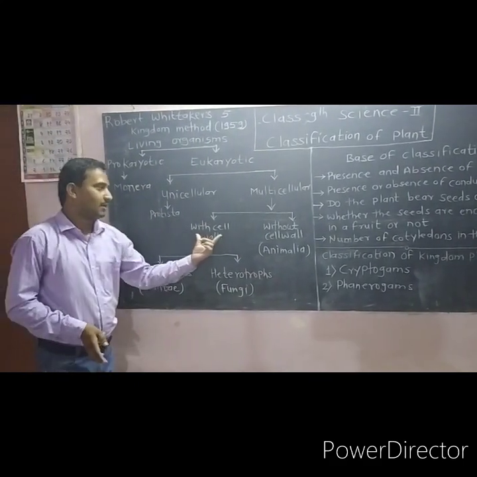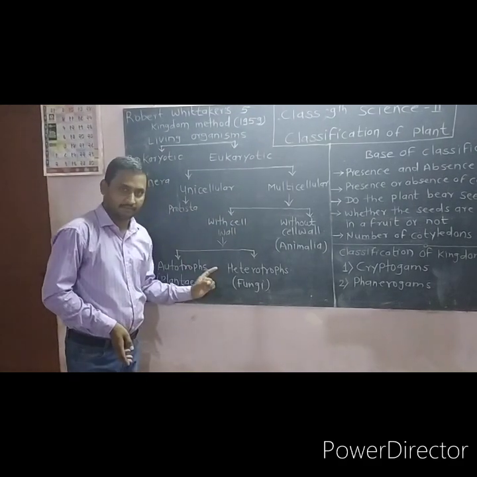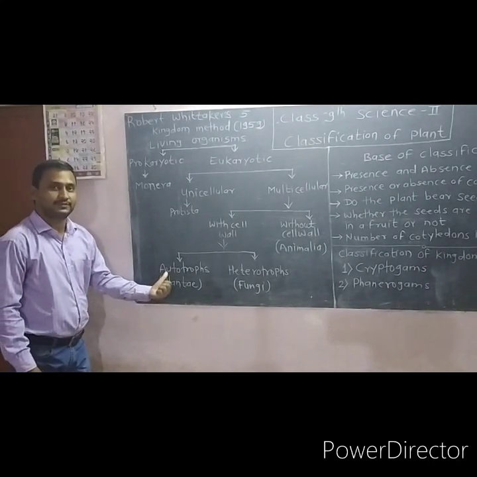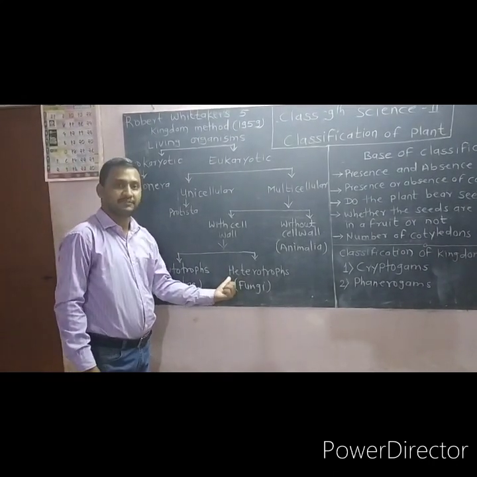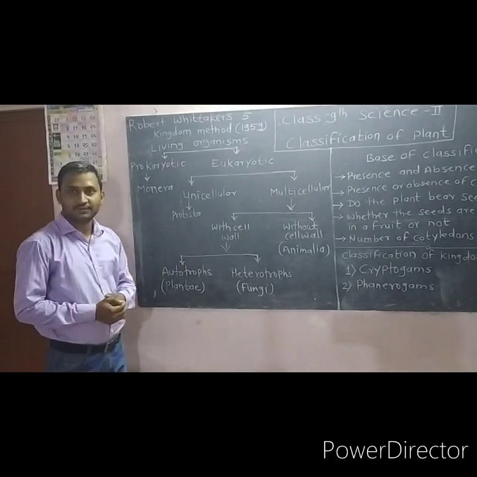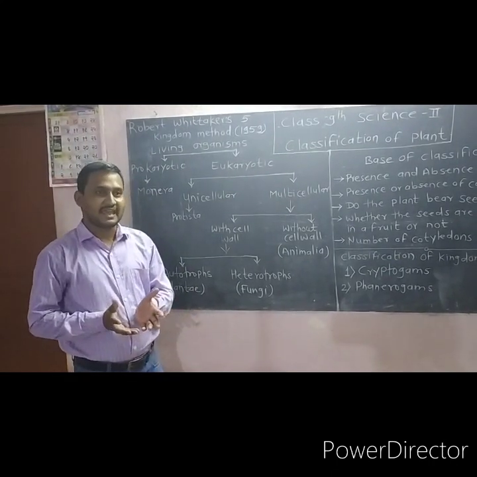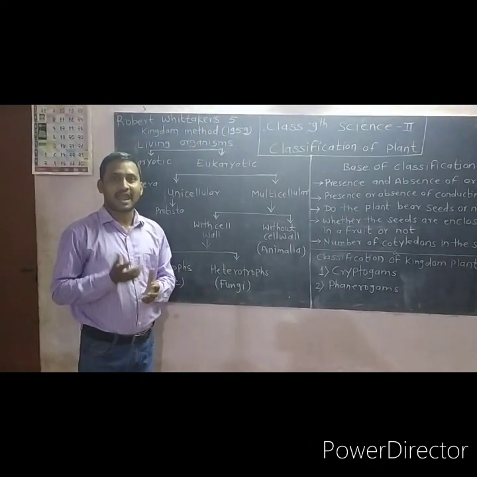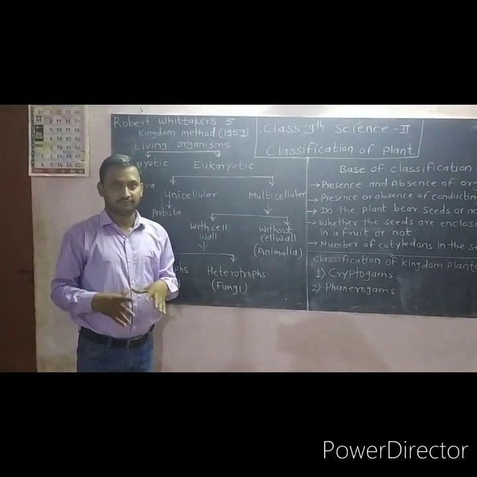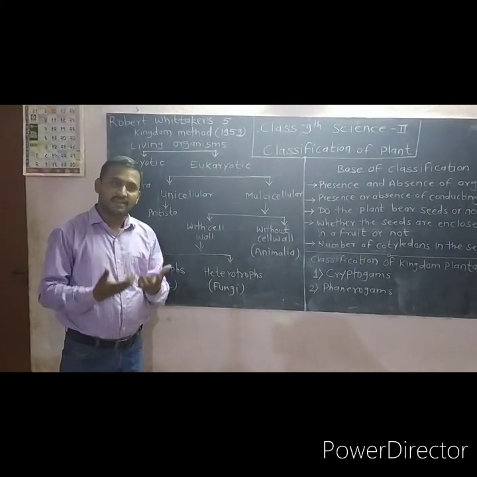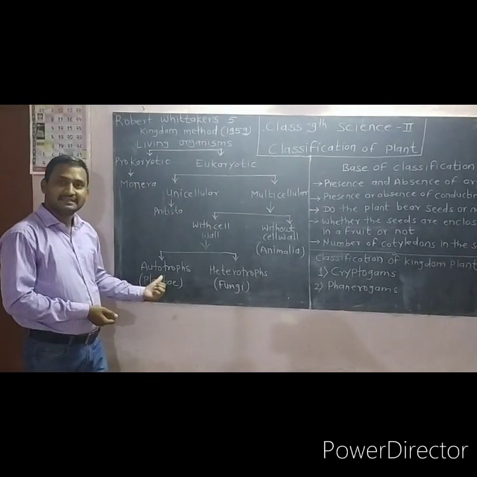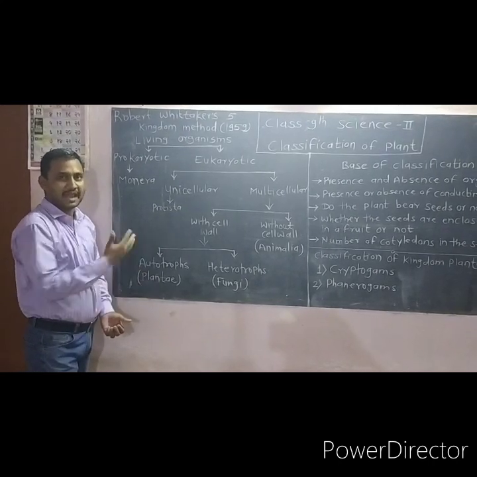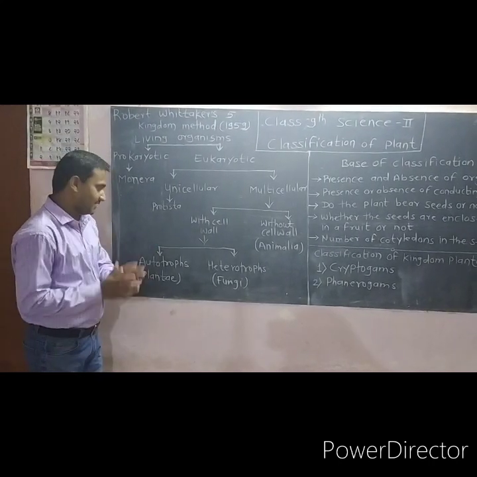Then we look at the with cell wall group. It is divided into two types again: first is autotrophs and another is heterotrophs. What are autotrophs? Autotrophs can perform the photosynthesis process. They prepare their own food, so that is why they are autotrophs. Auto means self, and trophs means they can create their own food. In the autotrophs, there is the kingdom Plantae. In simple language, we call them plants.